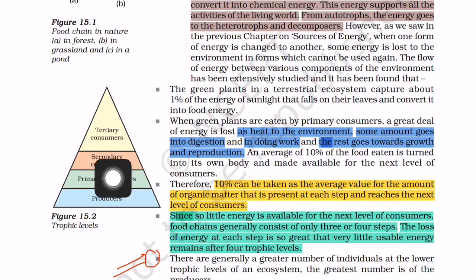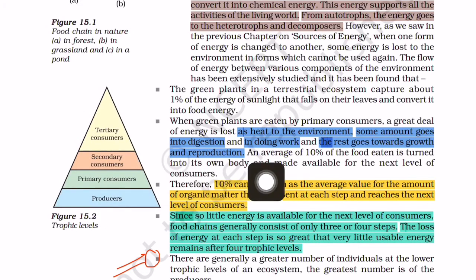And in the fourth step, if the tertiary consumer takes food from the secondary consumer, again 10% of 10 is 1. So 1 joule of energy goes to the tertiary consumer. You see, in the producer there is 1000 joules of energy, and only 1 joule of energy is transferred from the producer to the tertiary consumer.